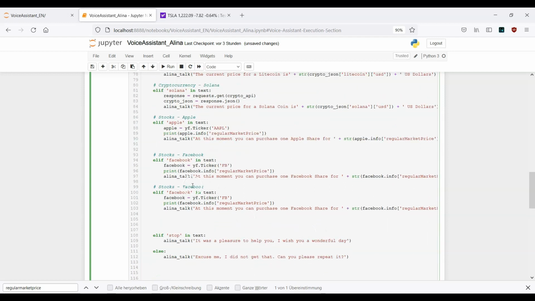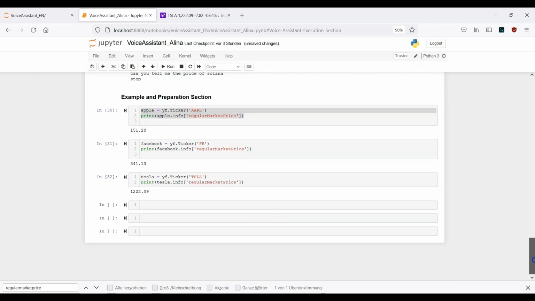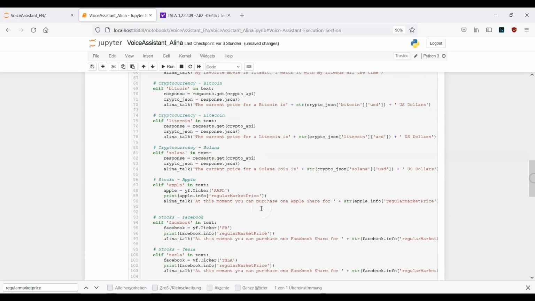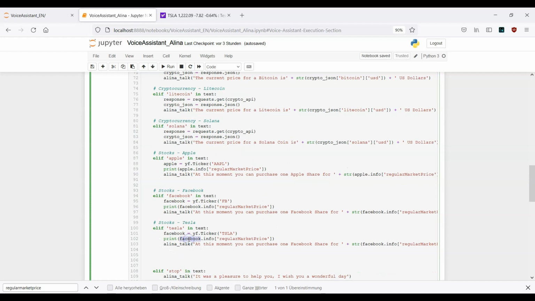Here I want to have the Tesla stock information. Okay. Stocks Tesla. That means we have the keyword Tesla in here. Then we have the ticker TSLA. Okay. Exactly what we have here. Right. Afterwards, I want to have the Tesla info printed out.